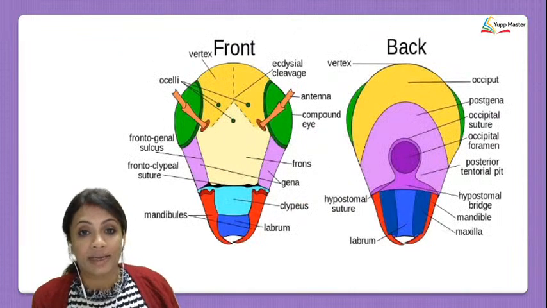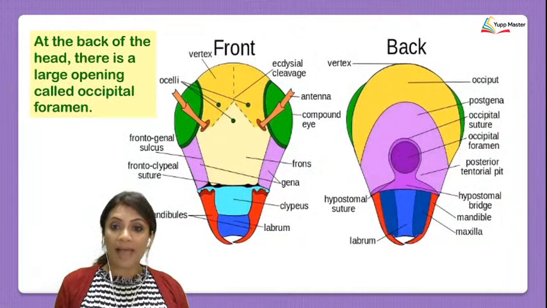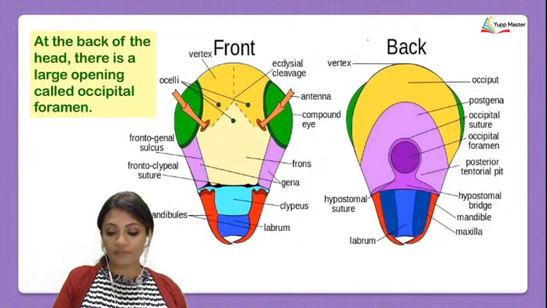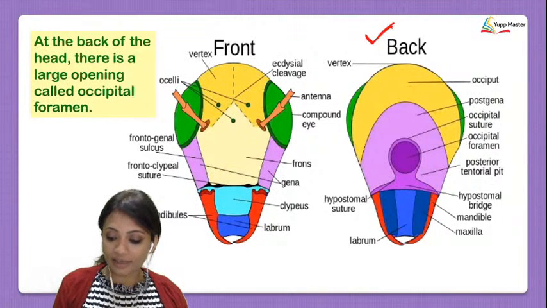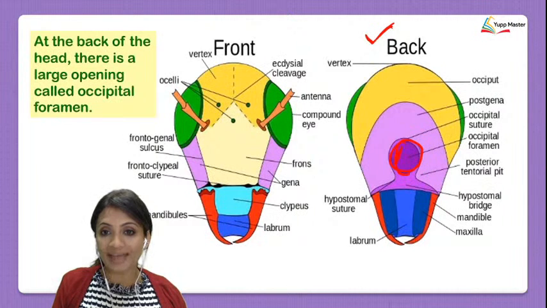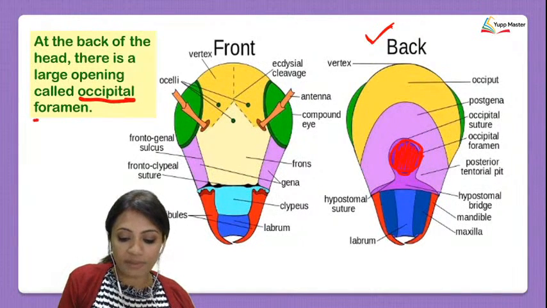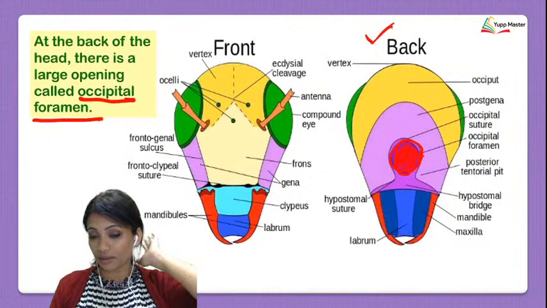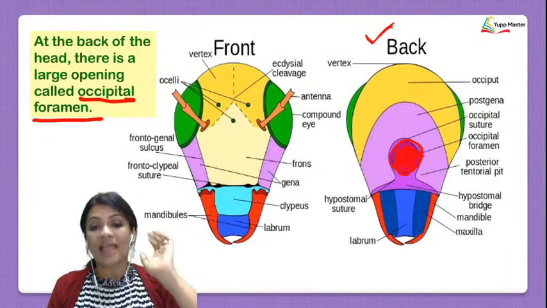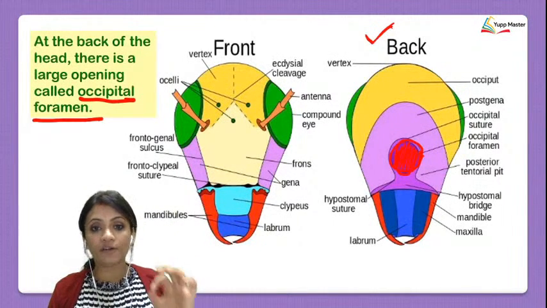Okay, now look at this part here. This is a diagram that is there in the textbook. Look at the back side now. We're done with the front side. Now let's concentrate on the back side. At the back of the head, there is a large opening. Can you see this opening over here? A very large opening, and that opening is called the occipital foramen. Occipital, because it is in the occiput part, the lower part of the skull, and it is a hole, an opening, hence it is called the occipital foramen.